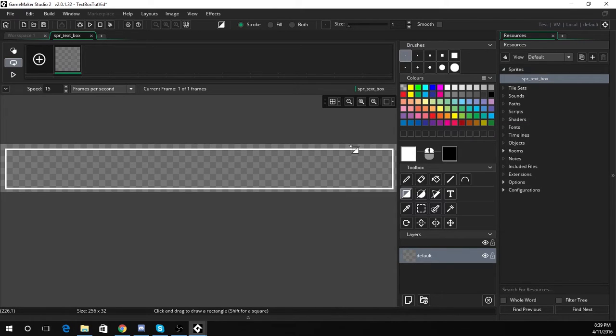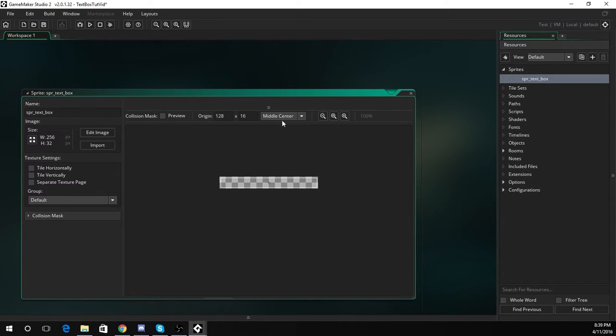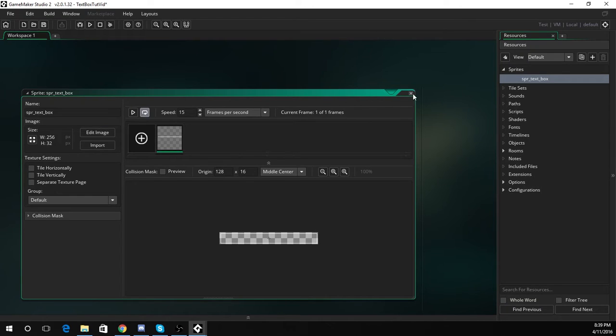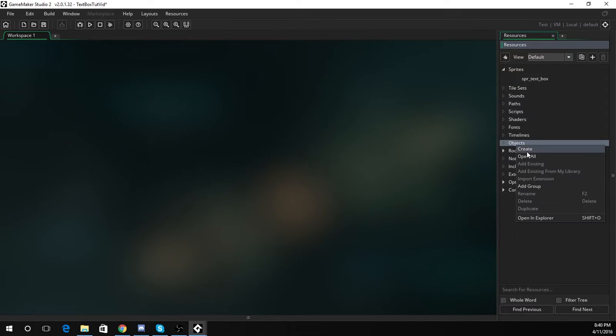This tutorial will probably be for not complete beginners, because we will be using some GML code in here. We will be using no drag and drop, but it wouldn't be too difficult to get going on it. Now we've created that sprite, we should change the origin to middle center, and we have finished creating the sprite. If that was too quick, just let me know in the comments, and for future videos I will slow down my pace, but you can go back and look over what I've done.